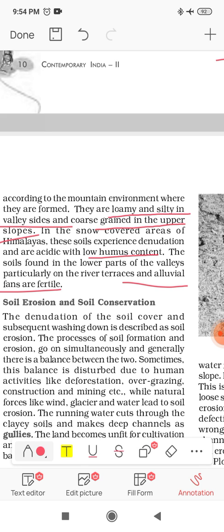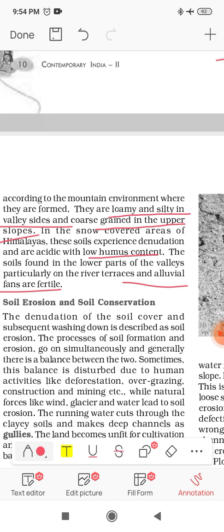So forest soil is not a particular type of soil. It is very different from each other according to the altitude where we are getting the soil. It does not have a single characteristic. This type of forest soil has multiple characteristics, not a single type.